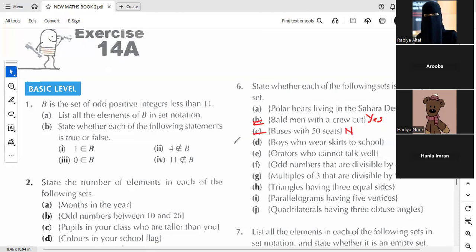Part D, yes, this is empty. स्कर्ट कौन पहन के आता है स्कूल में? Okay, part E. चल रीड करें क्या है ये? Orators who cannot talk well. Orators मतलब जो खतीब, जो बयान करते हैं. Yes. So it means this is an empty set.